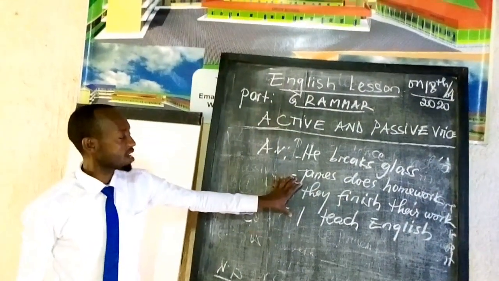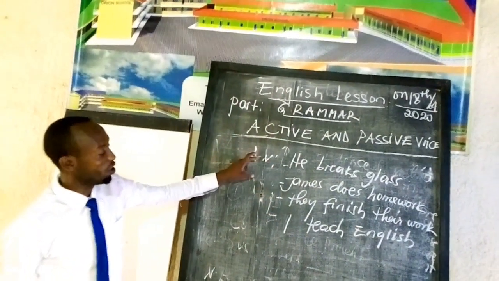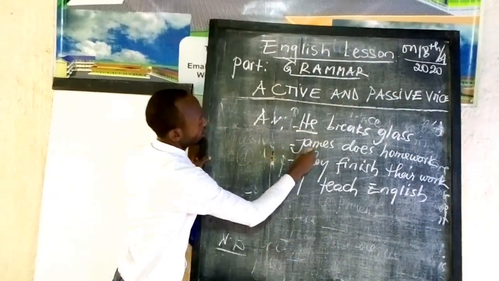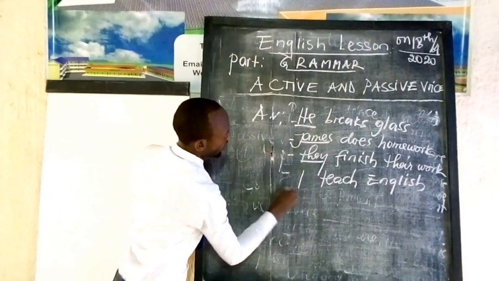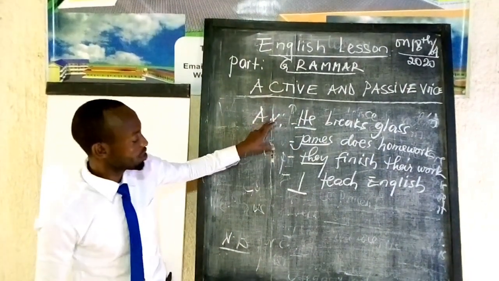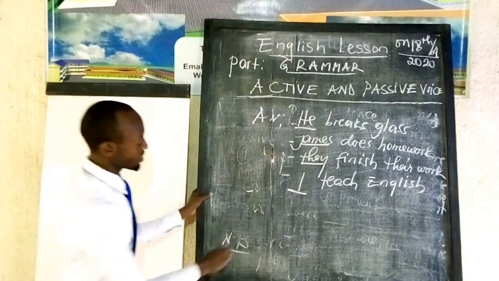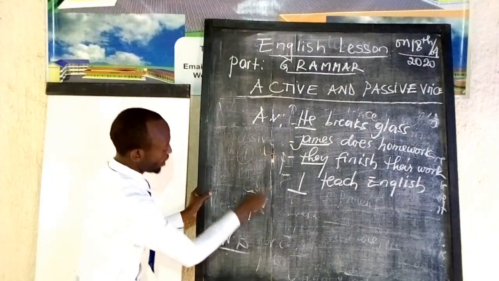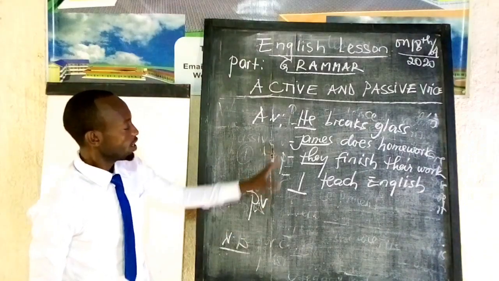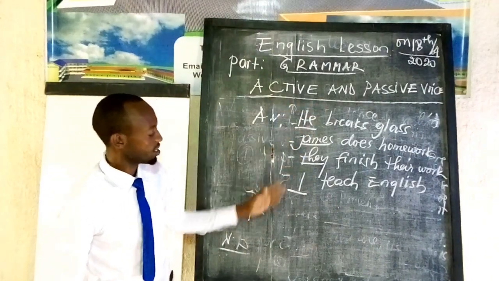All of these examples I've given you are in active voice because the actions are done by the subject. So now, how can we change this active voice into passive voice? As I told you, you have to know that we are going to begin with the object.